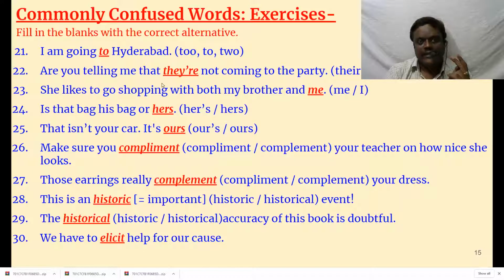Are you telling me that they are not coming to the party? They are not coming to the party. Not there. They are. It's a contraction form of they are. They're not coming to the party. Pronunciation is the same. They're, there.